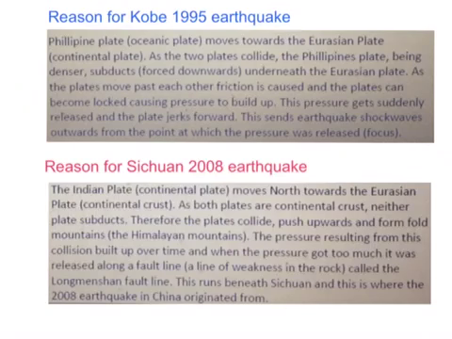One of the possible exam questions you could get could be, describe and explain the causes of an earthquake you have studied. On this slide here, you'll see that you've got 2 model examples of how to describe the Kobe earthquake and how to describe the Sichuan earthquake. Have a look at the key terms that have been used, the sequence that has been put together, and the explanation of how the pressure was released. Make sure that you can produce a similar answer independently without having to refer to your notes. Take time now to stop this video and read this through.